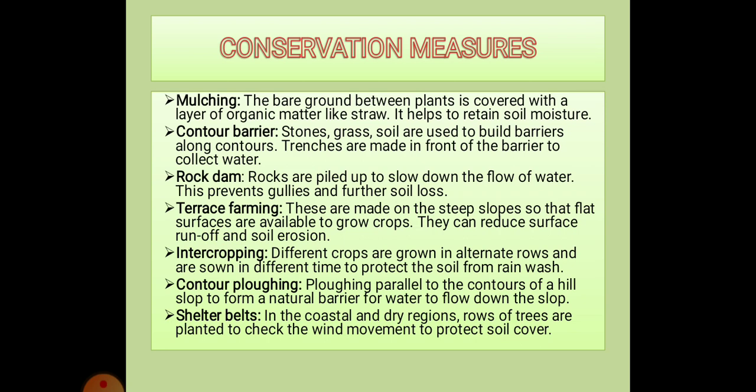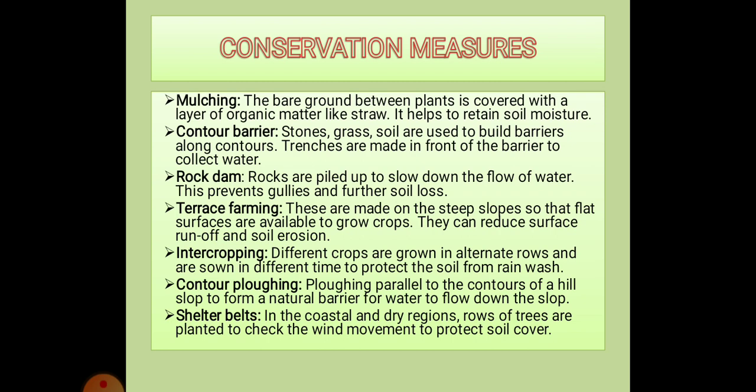Next method is terrace farming. It is where broad flat steps, terraces, are made on the steep slopes to grow crops, and it reduces the surface runoff and soil erosion.